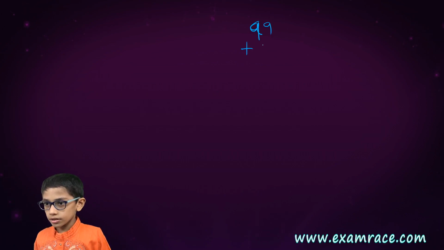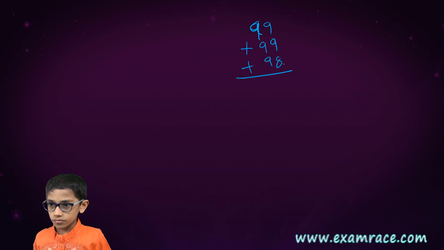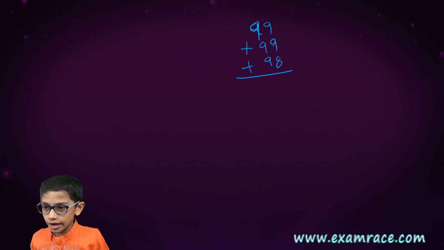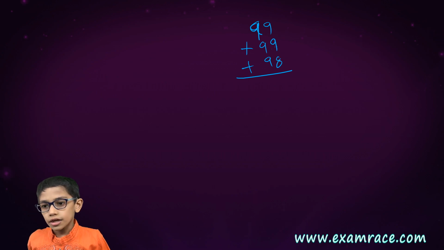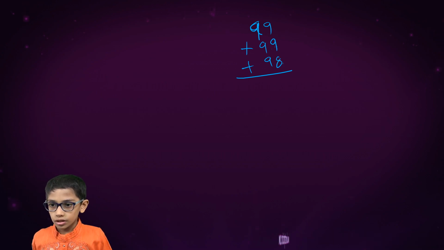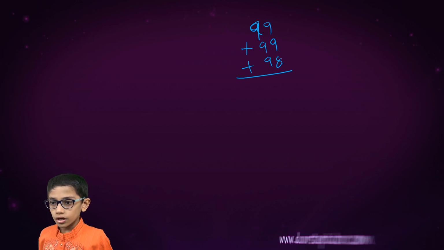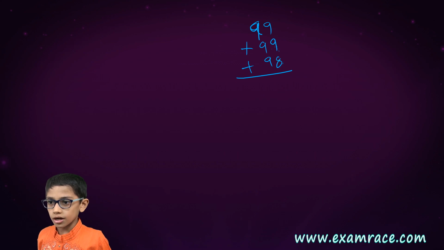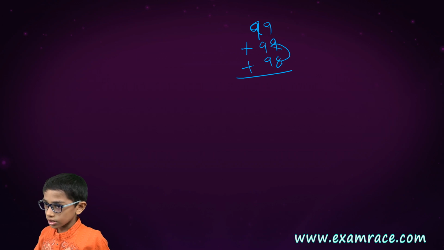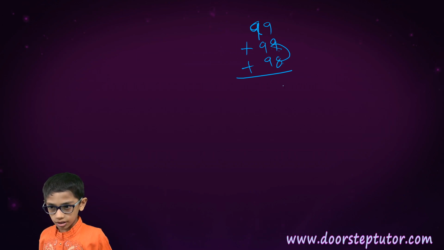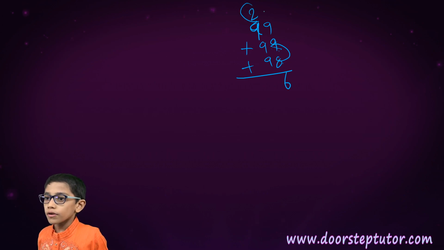The next question is 99 plus 99 plus 98. So 99 plus 9, 18 plus 8. 18 plus 8 is equal to 36. We can do it by another method. 8 plus 9 is equal to 17. 17 plus 9 is equal to 26. So 6 and 2 will be carried here.